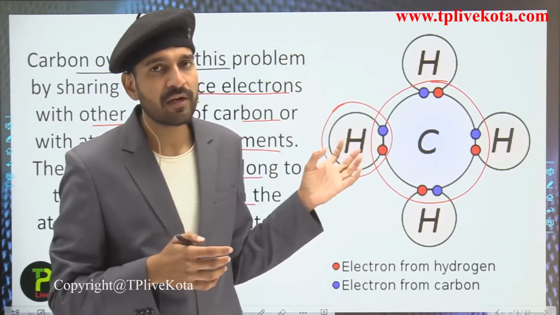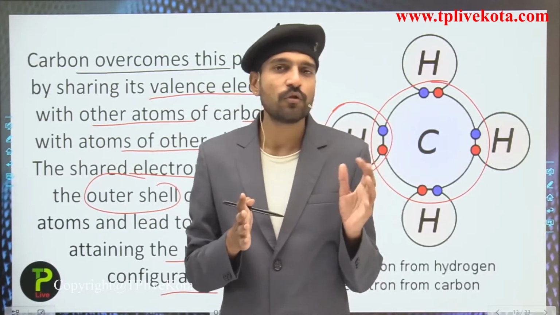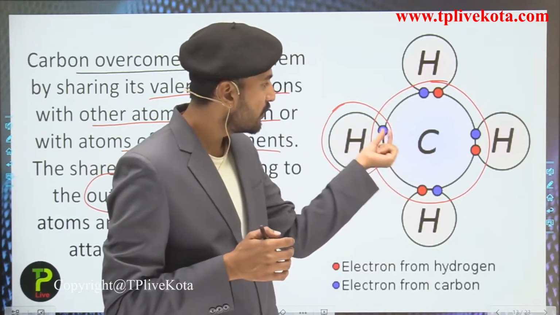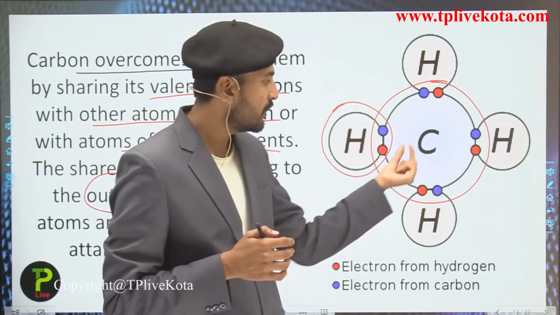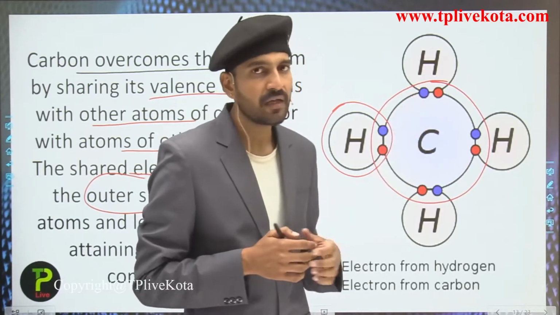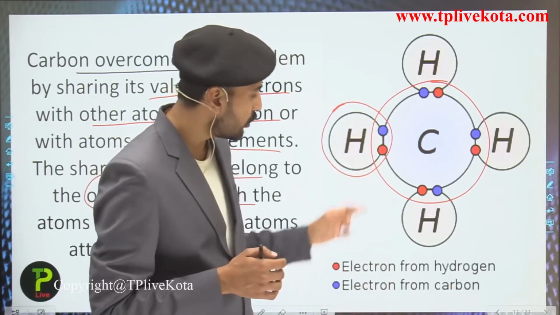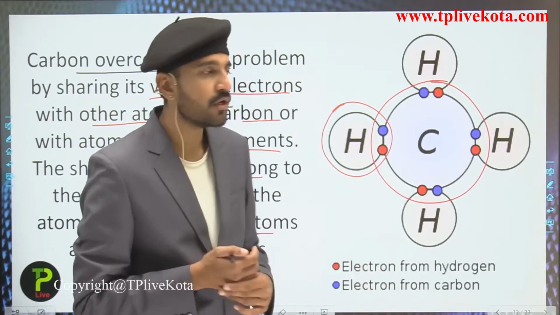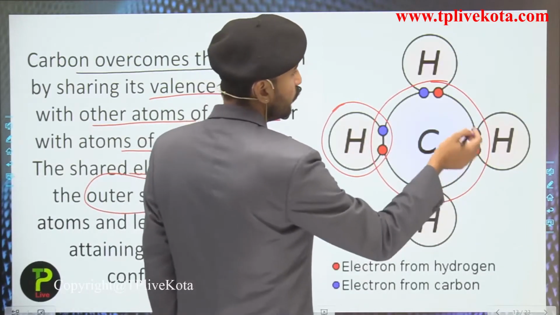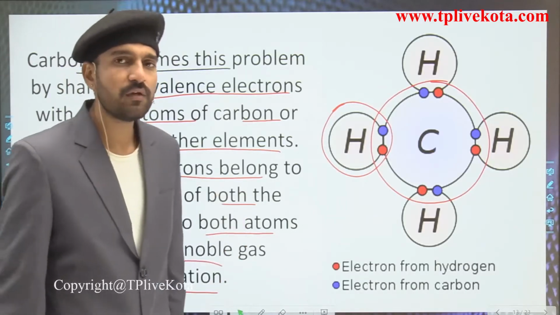It means that carbon has also attained the stability of the noble gas, and this is achieved by sharing electrons. Here the carbon has shared 1 electron with this hydrogen, 1 electron with this hydrogen, 1 electron with this hydrogen, and 1 electron with this hydrogen. Here the blue represents the electron from the carbon, while the red dot represents the electron from the hydrogen. So in all these cases carbon has shared its 1 electron with 4 different hydrogen atoms. So this is a covalent bonding.